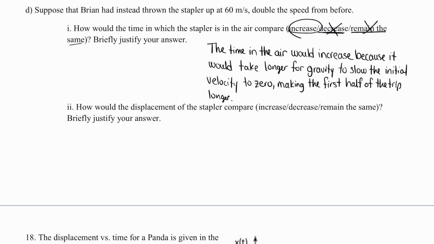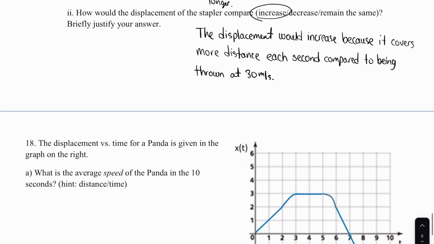The second part reads, how would the displacement of the stapler compare? Increase, decrease, remain the same. If it has a higher initial velocity, its displacement will also increase. So a potential answer would be the displacement would increase because it covers more distance each second compared to being thrown at 30 meters per second. And that'll complete part 2.